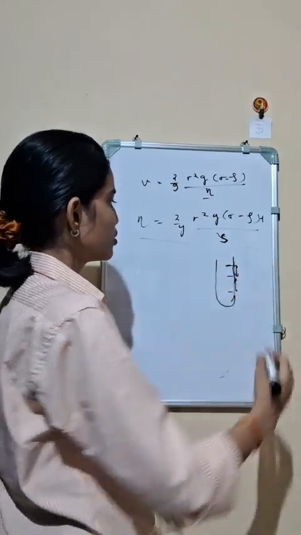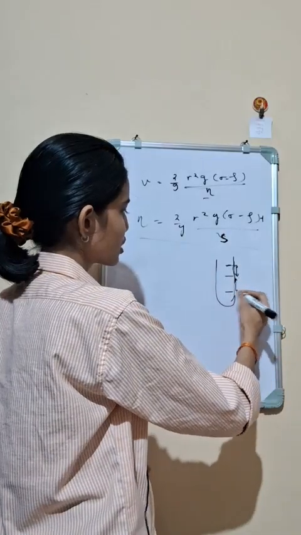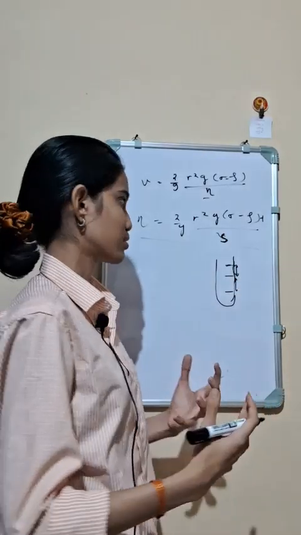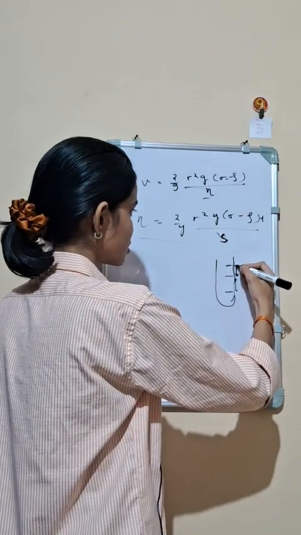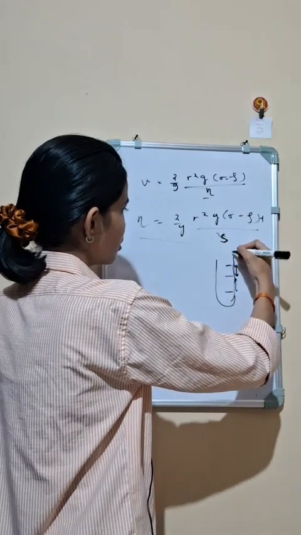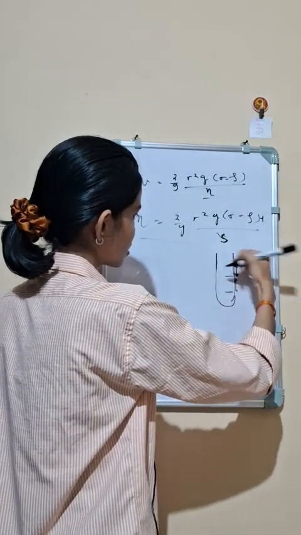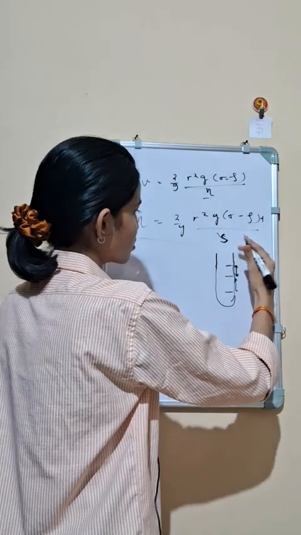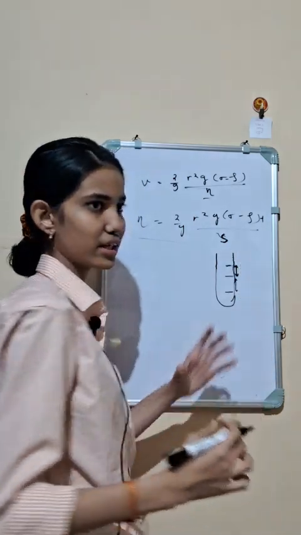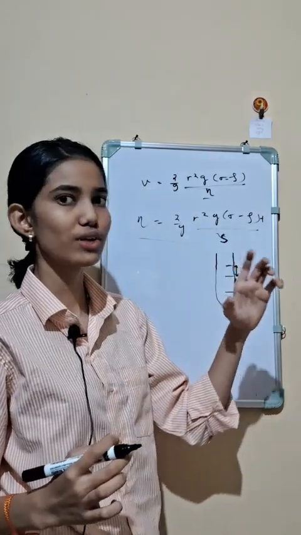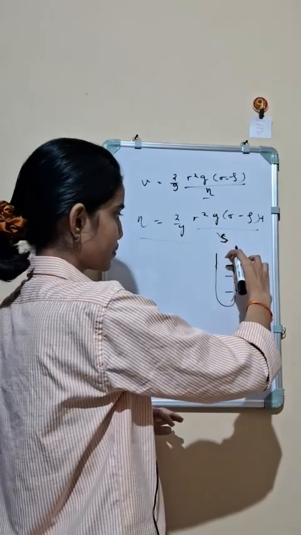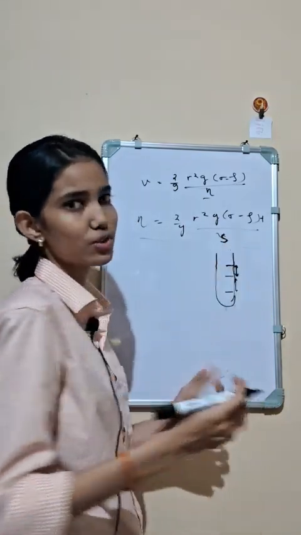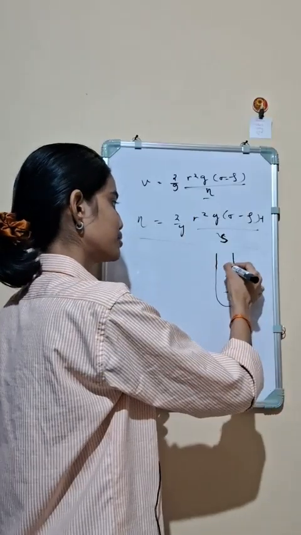That is, you can use 2 to 3 marks and use equations like this. One thing to be noted is that there is some 10 to 12 centimeter space left for the sphere to fall, and then we start our stopwatch at this marking.